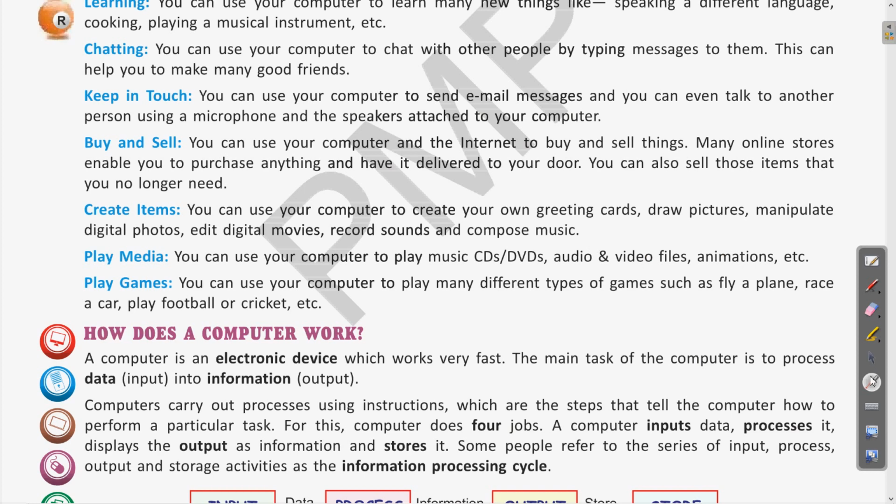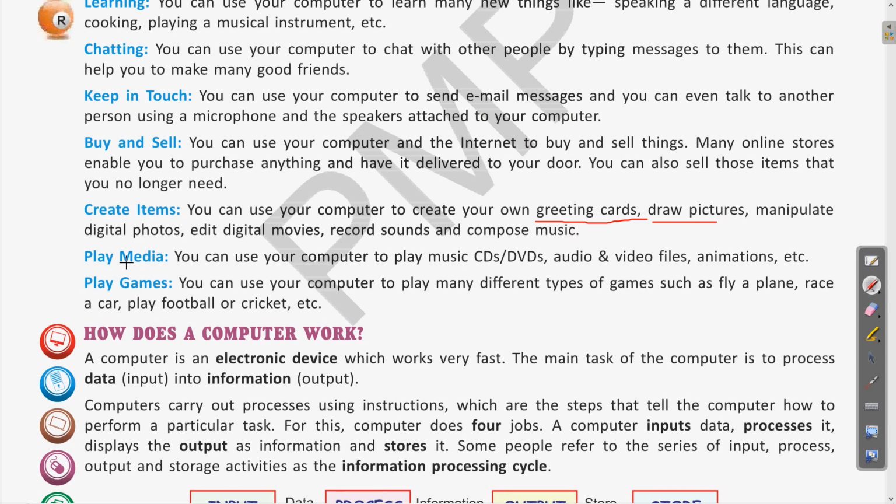We can use the computers for various recreational purposes and to show our talent. We can make drawings, we can learn about photo editing. So they also provide us different ways for expressing and for making ourselves more creative.